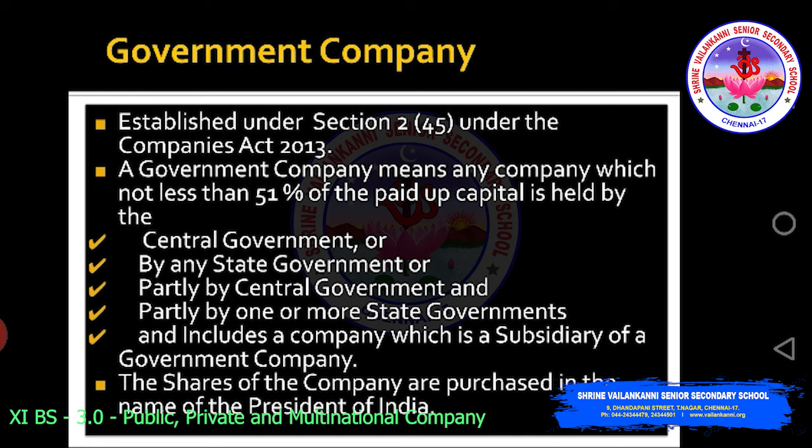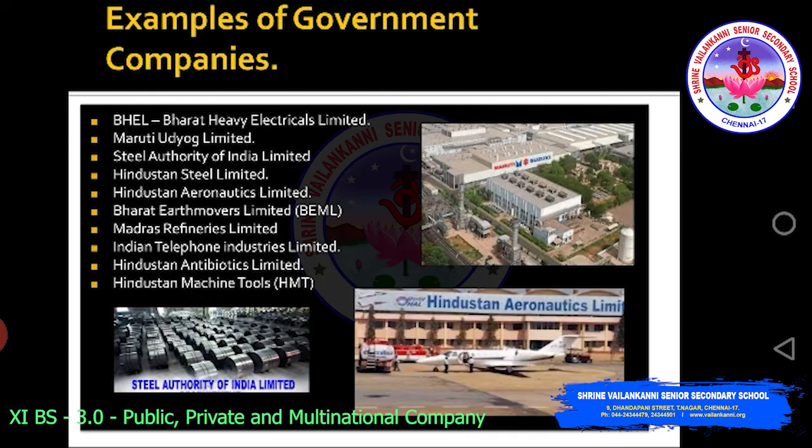If it is coming under the government, it will be called a government company. The shares of the company are purchased in the name of the President of India. So this is one of the important 1-mark questions. The shares of these companies are purchased in the name of the President of India.